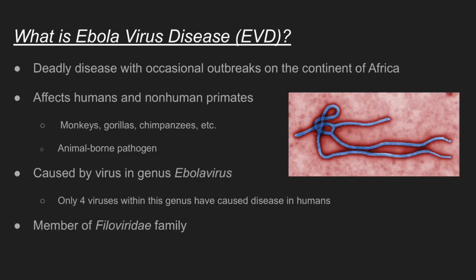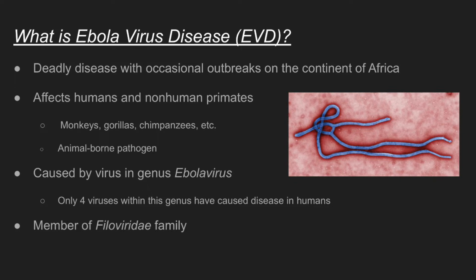What is Ebola virus disease, also known as EVD? It is a deadly disease with occasional outbreaks on the continent of Africa. It affects humans and non-human primates such as monkeys, gorillas, or chimpanzees, and it is an animal-borne pathogen that is believed to have originated in monkeys or bats. This is known as zoonotic transmission, when a virus jumps from one species to another.